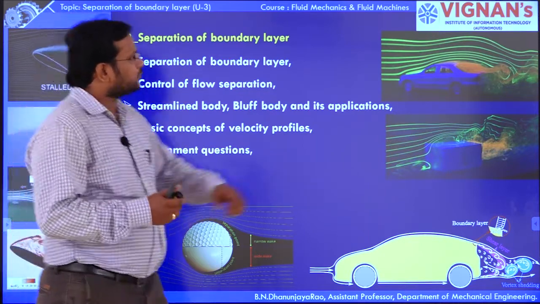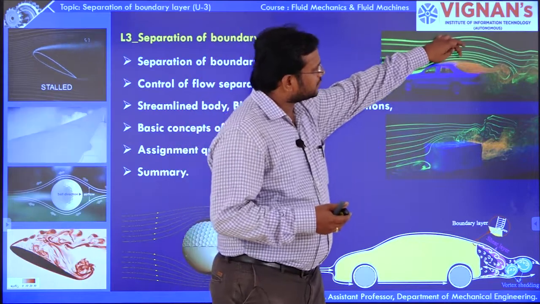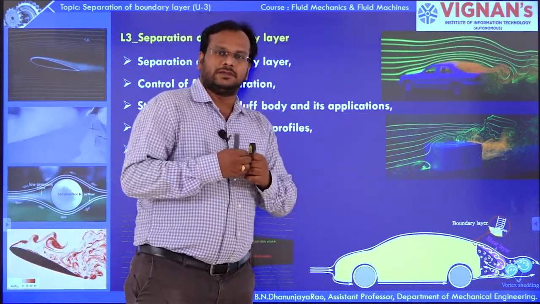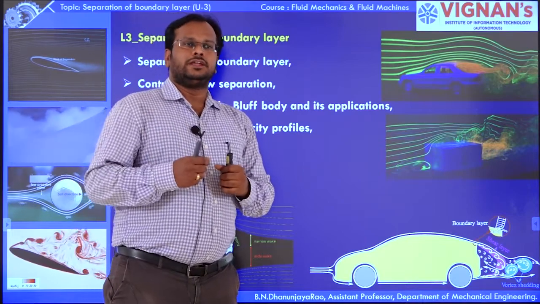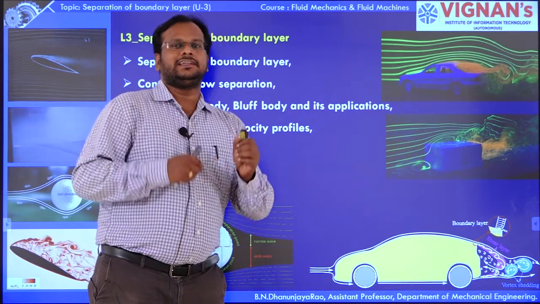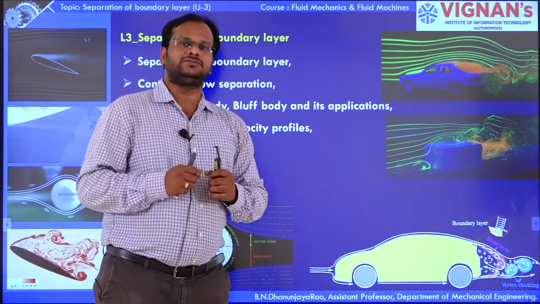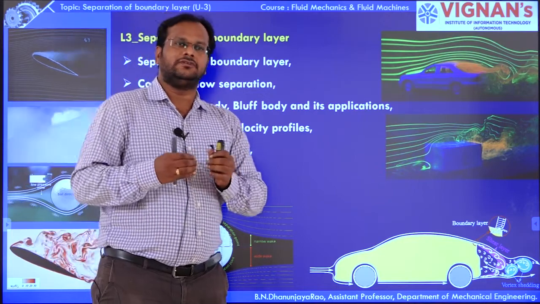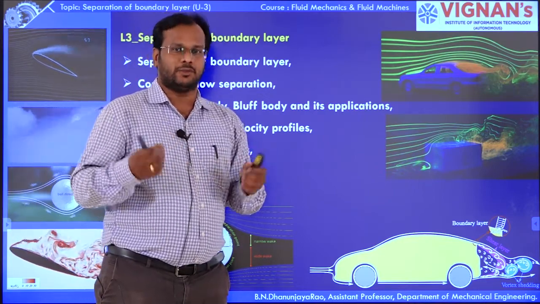Whenever the boundary layer separates at this point, it will create an adverse effect, turning into eddies. Eddies will generate a backward flow, which means it will increase the pressure at this point.